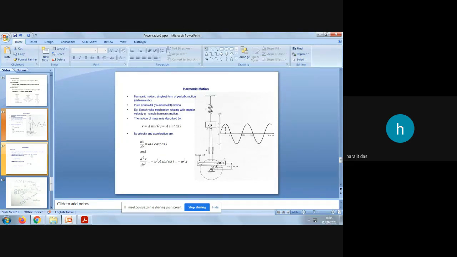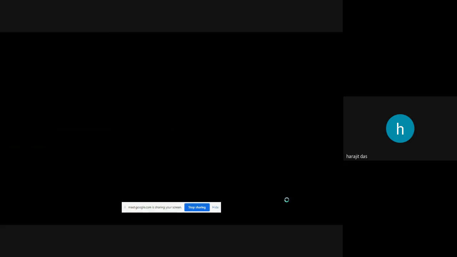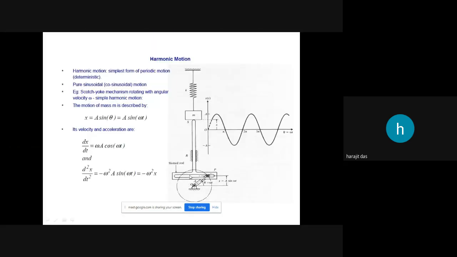So to understand the motion of the spring mass system, the same system is connected by a link, and here one crank slider mechanism is there. So here you can see that due to the translational or longitudinal motion of the mass, the up and down movement of the mass, this crank will move, or rotate, with a constant angular velocity omega.